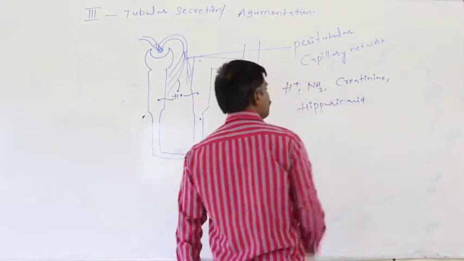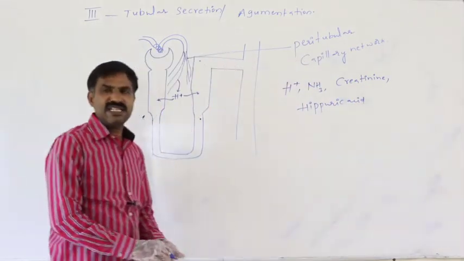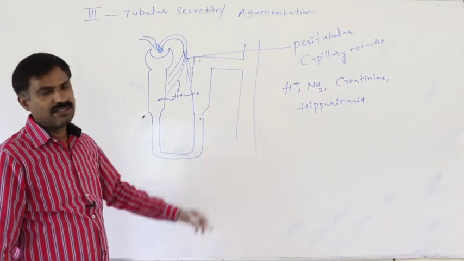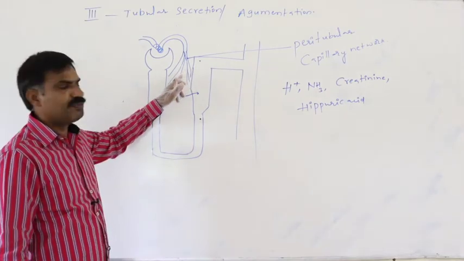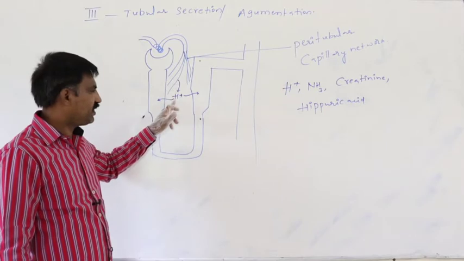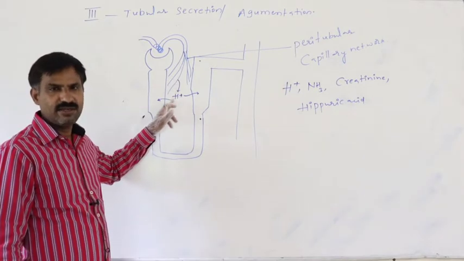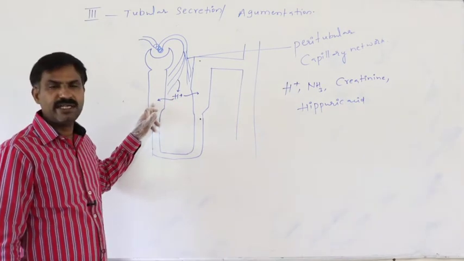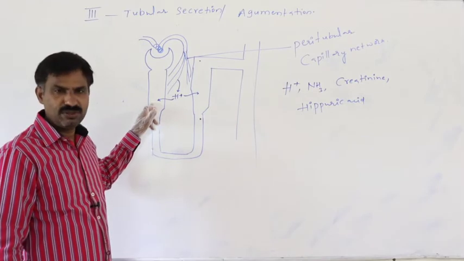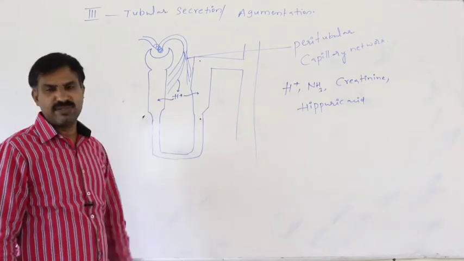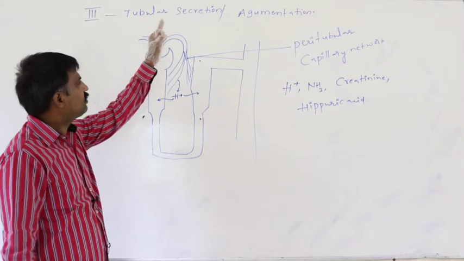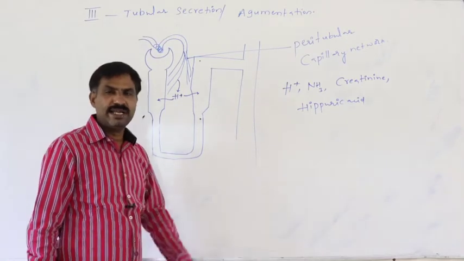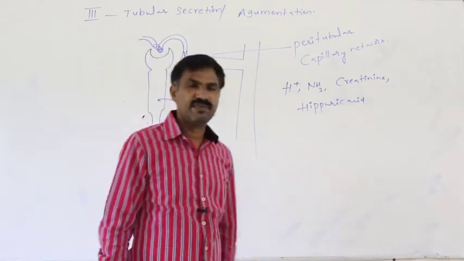These substances are principally secreted from the peritubular capillary network into the cortical fluid, from where they later reach the primary urine through the PCT and DCT wall. This is said to be the tubular secretion or augmentation.